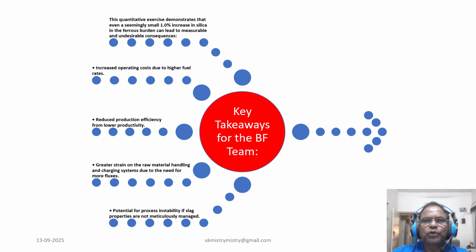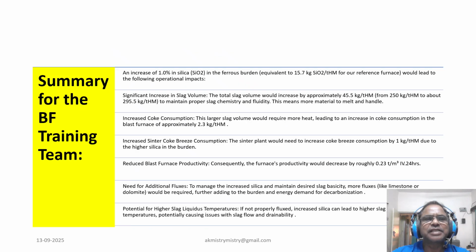So coming to our summary part, to summarize for the BF team, an increase of 1% silica in the ferrous burden, equivalent to 15.7 kg silica per ton hot metal for our reference furnace, would lead to several operational impacts. A significant increase in slag volume.